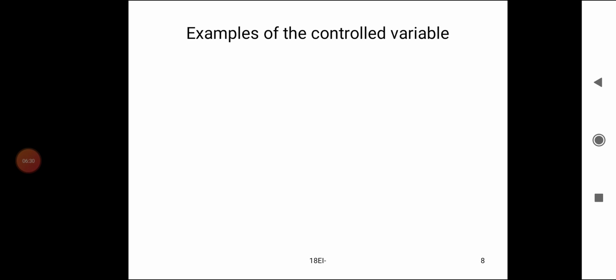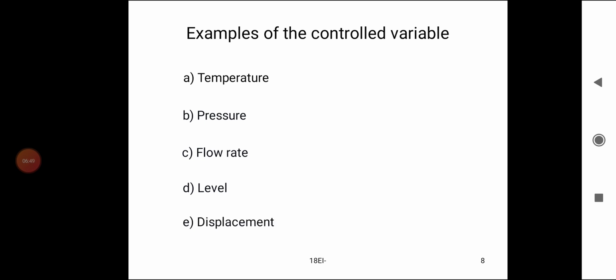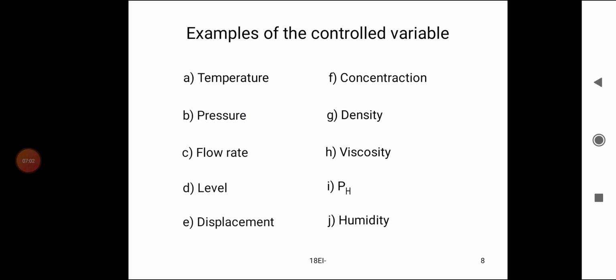Examples of controlled variable: temperature, pressure, flow rate, level. The examples of controlled variable are: A. Temperature, B. Pressure, C. Flow rate, D. Level, E. Displacement, F. Concentration, G. Density, H. Viscosity, I. pH, J. Humidity.